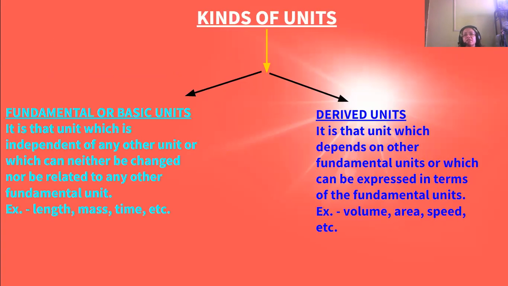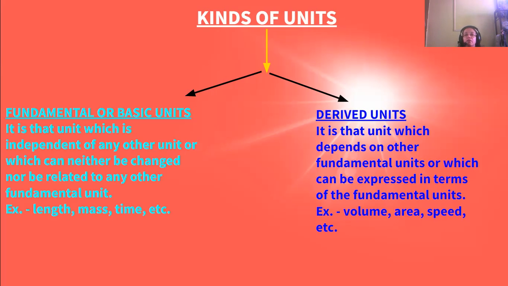Next are the kinds of units. One is fundamental or basic units. Another is derived units. A fundamental unit is a unit which is independent of any other unit, and which can neither be changed nor be related to any other fundamental unit, like length, mass, time. Length is not related to mass, neither is mass related to time. So they are independent of each other.